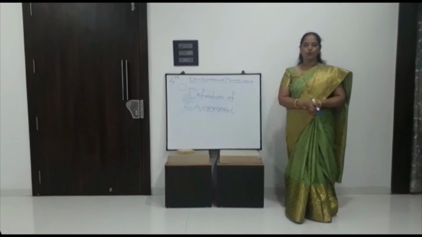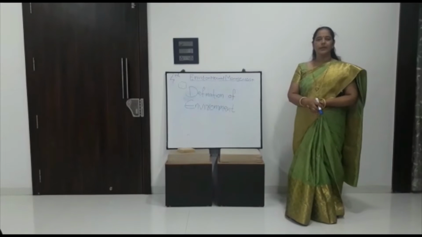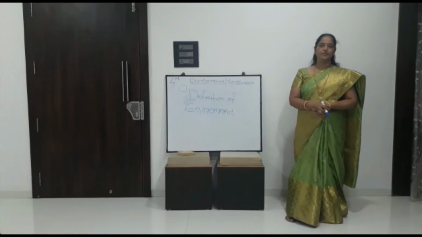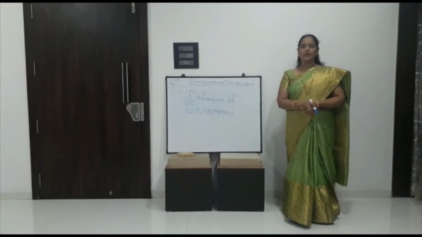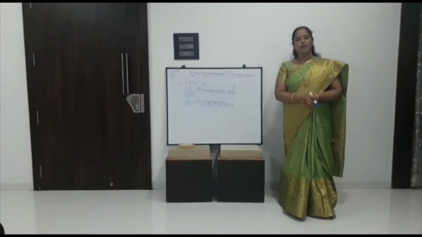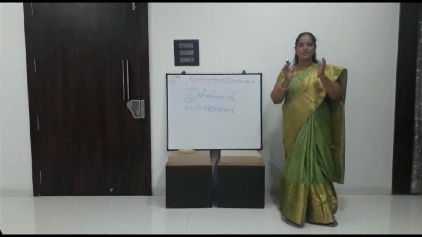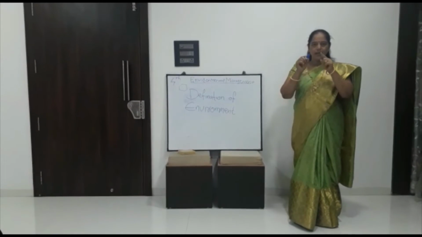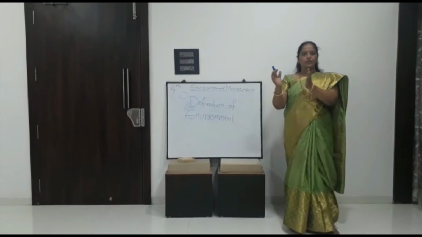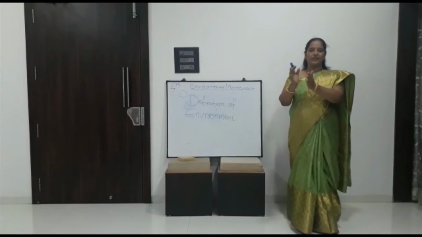Environment is a broad concept. In short, environment is the condition of the surroundings. It includes biotic and abiotic factors, that is, natural and artificial factors.